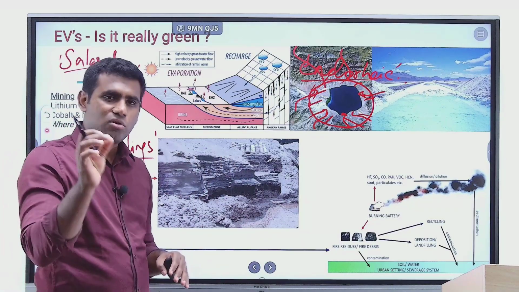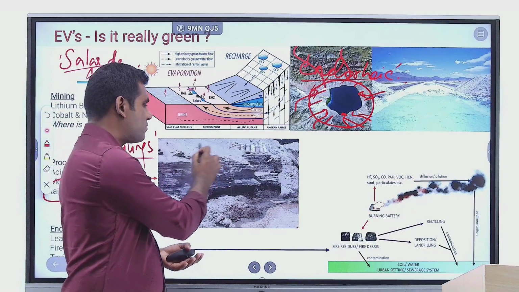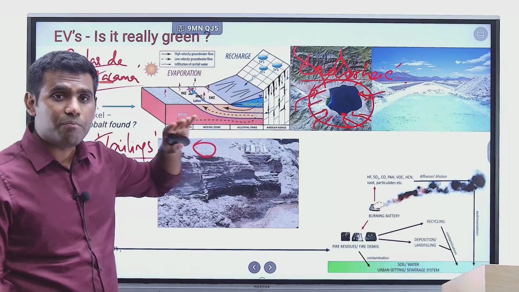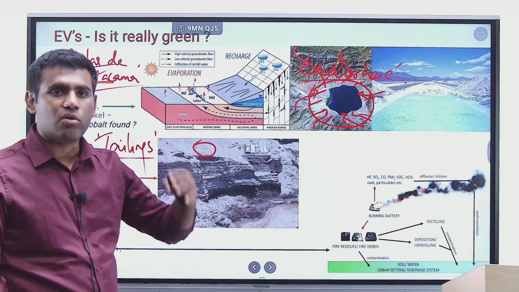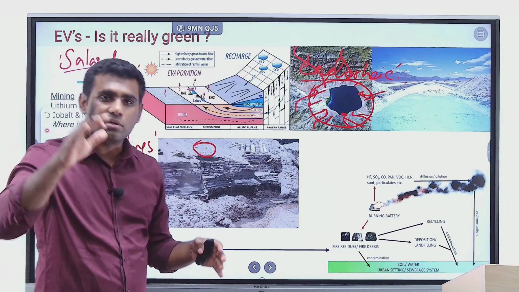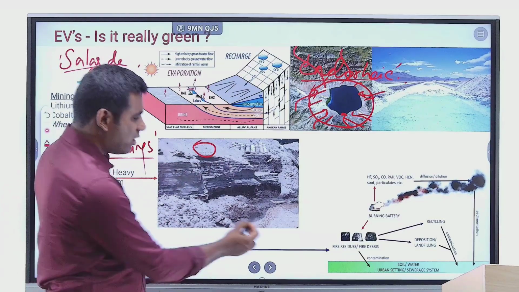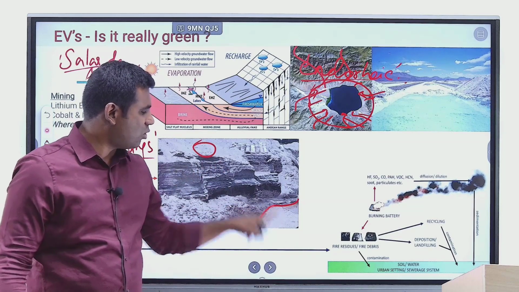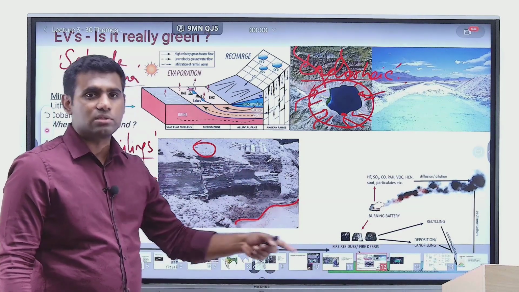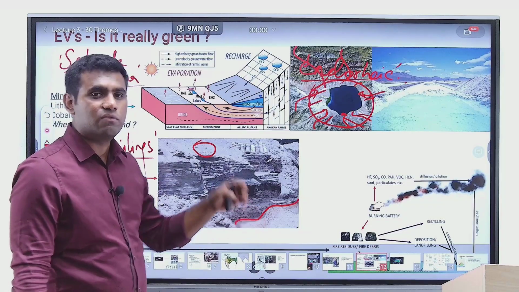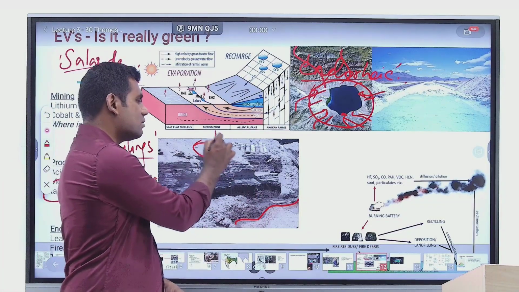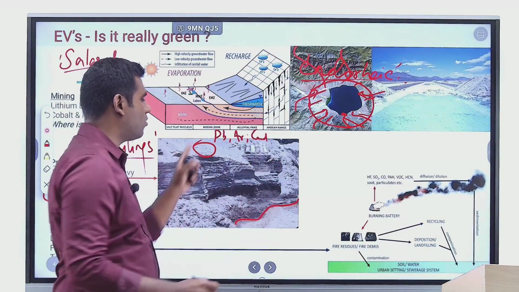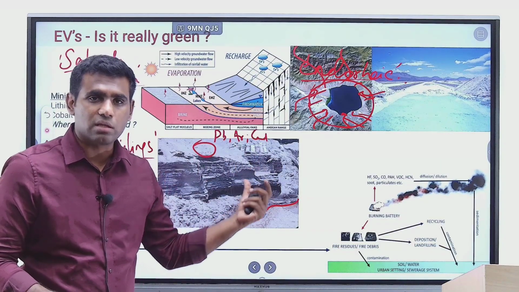In addition to that, there are also a lot of other sulfides which are still there in these tailings. Now what happens is, if these tailings are not preserved properly, if they are not stored as per the norms correctly, if they come into contact with a water body, you see here there is a water body here. On coming into contact with water, sulfuric acid is formed, and this sulfuric acid will leach the heavy metals like lead, arsenic, cadmium. All of these will be leached out of the tailings, right?